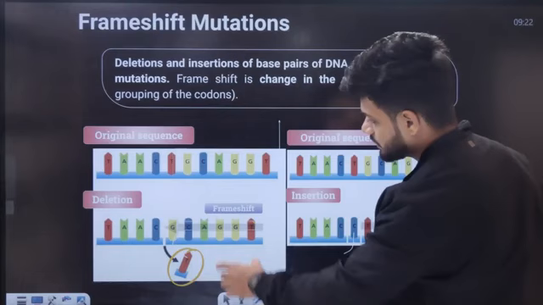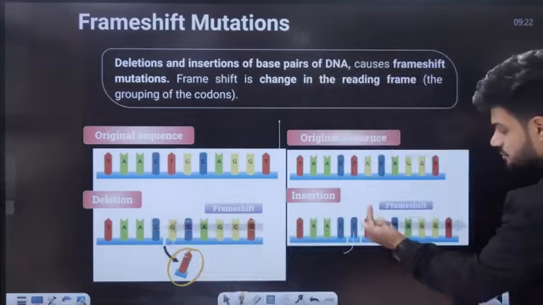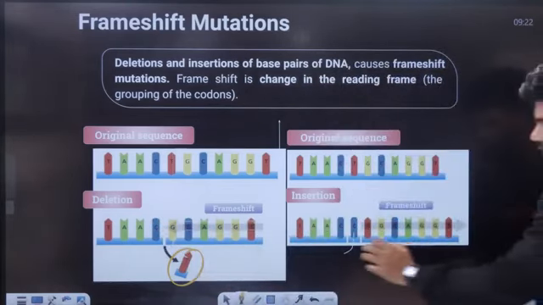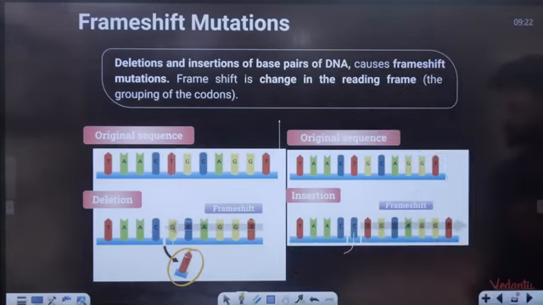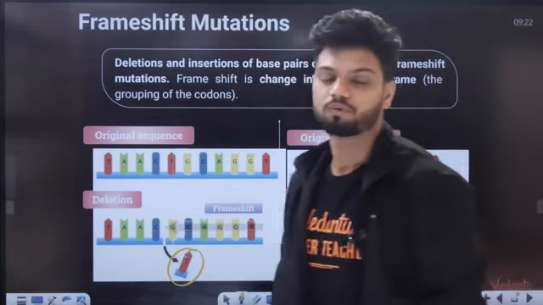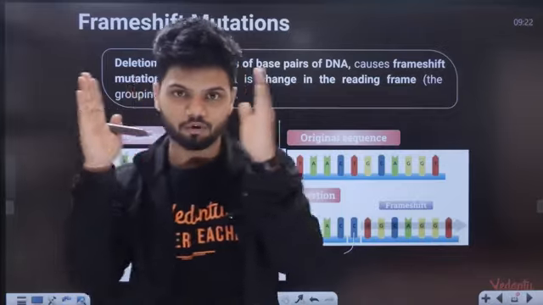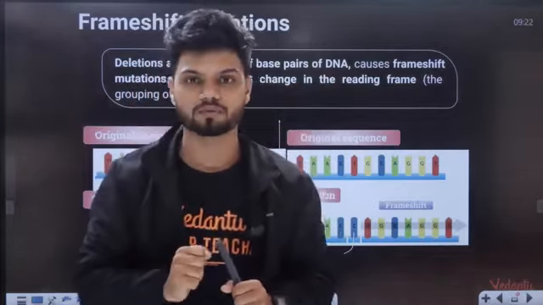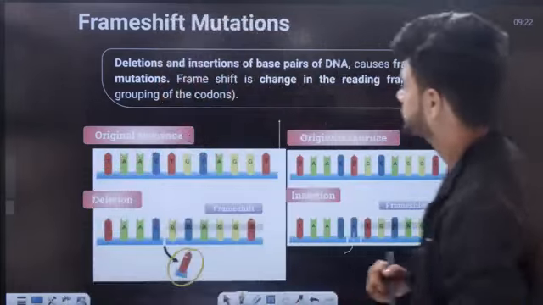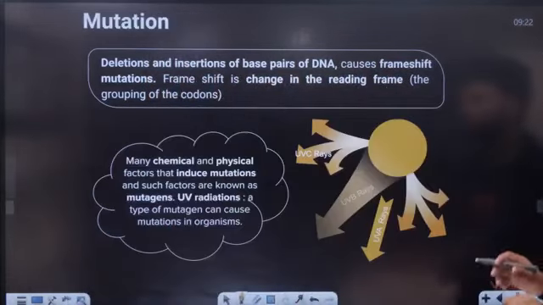Now, for example, this is moving this side. What if I add something? Then it will move this side. So if I remove, it moves forward, and if I add something, it moves backwards. That is called your frame shift mutation. The entire frame is moving forward or backward because of addition or removal of something, not replacing. That is frame shift mutation and point mutation.